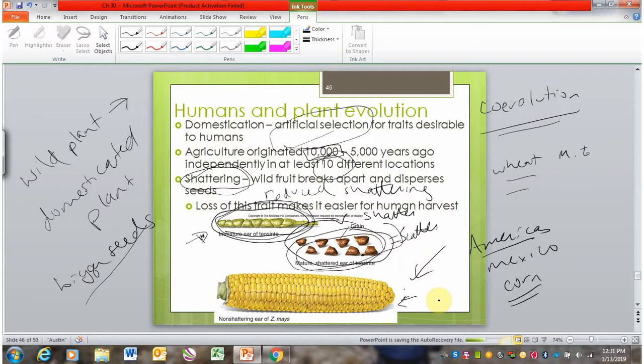And again, humans loved this trait because now they could harvest this in the fall, and then during the winter they could pick off the kernels, but all they had to harvest was this whole thing. They didn't have to pick these little pieces off the ground. And that's just one of many, many, many traits that humans have selected for in plants.